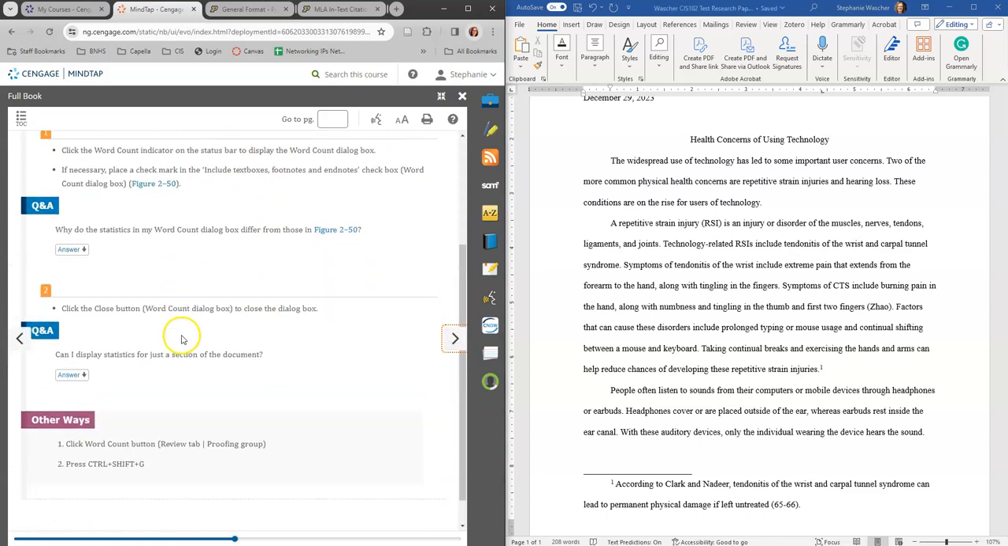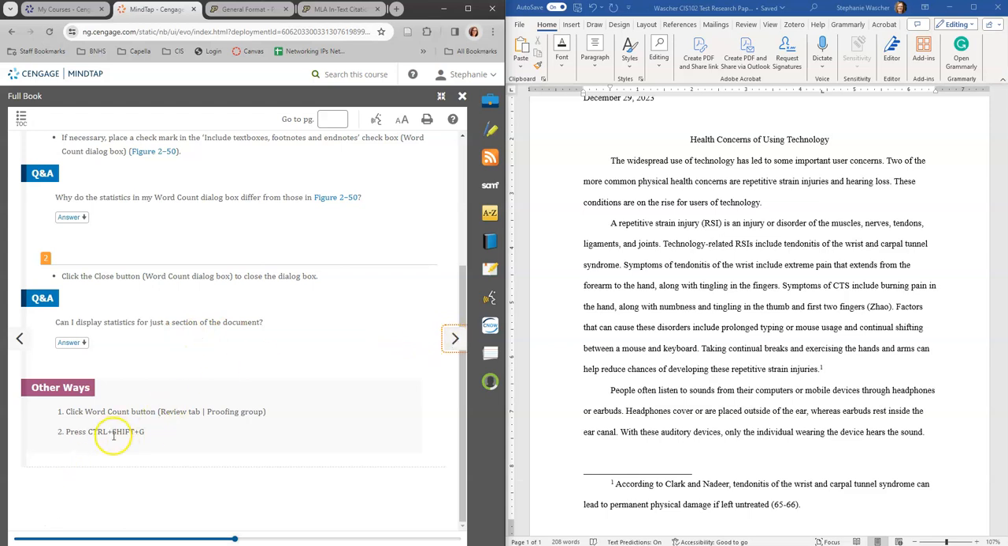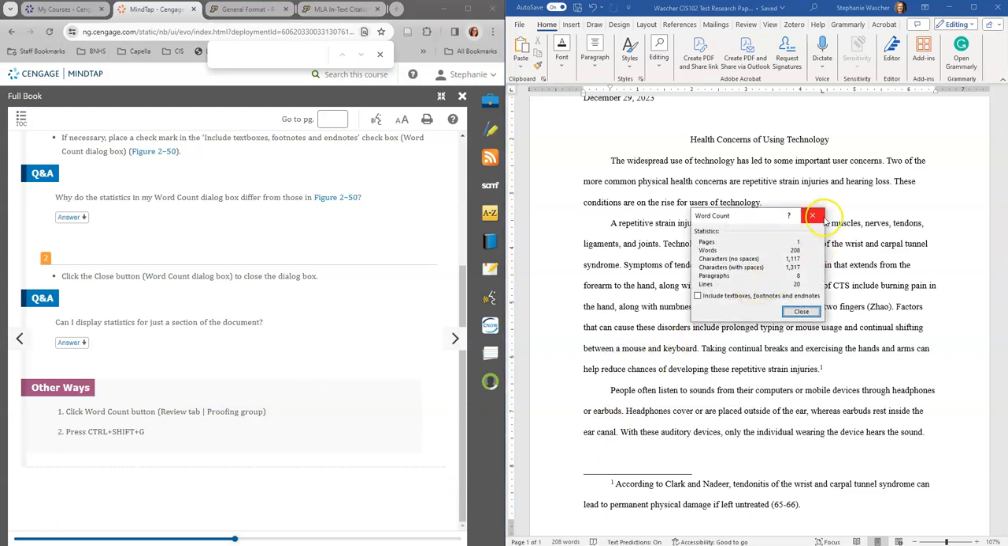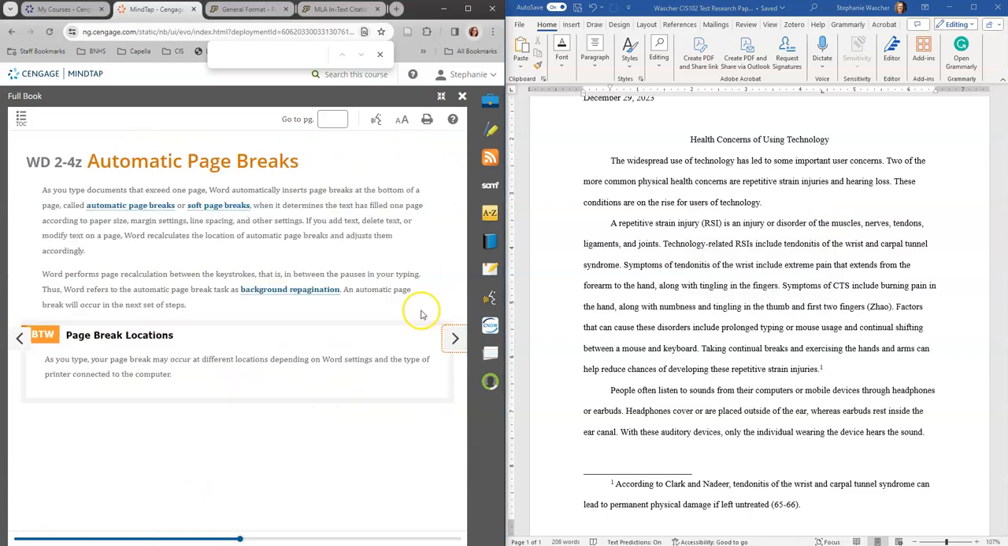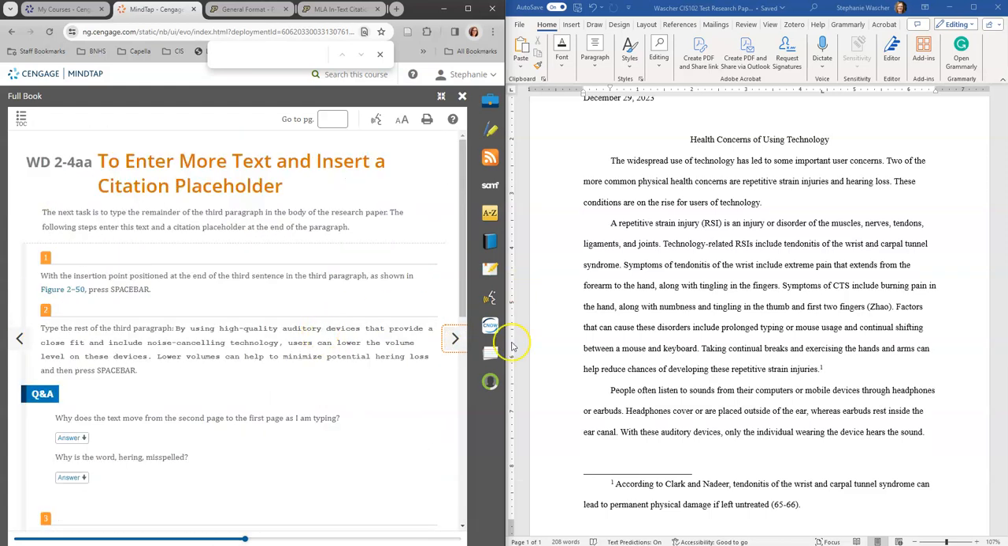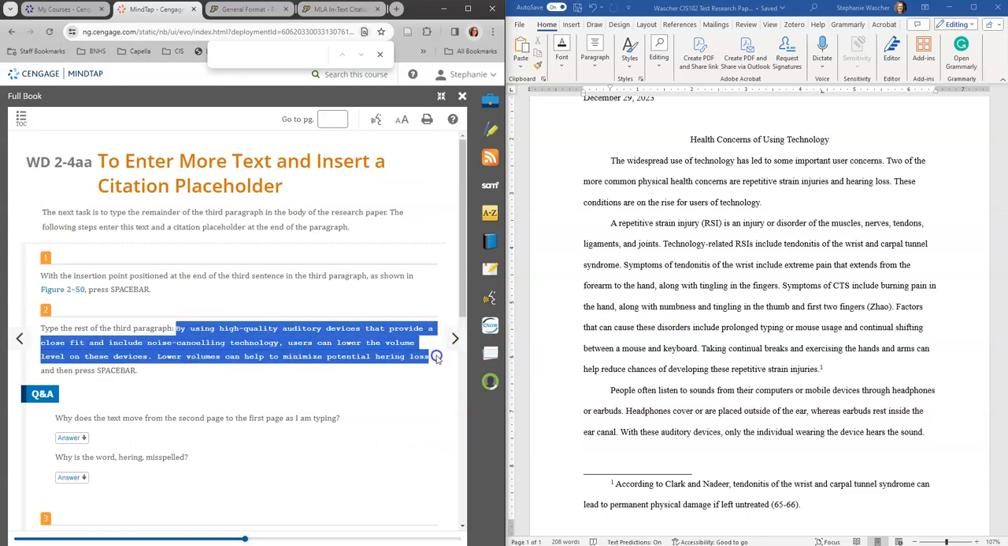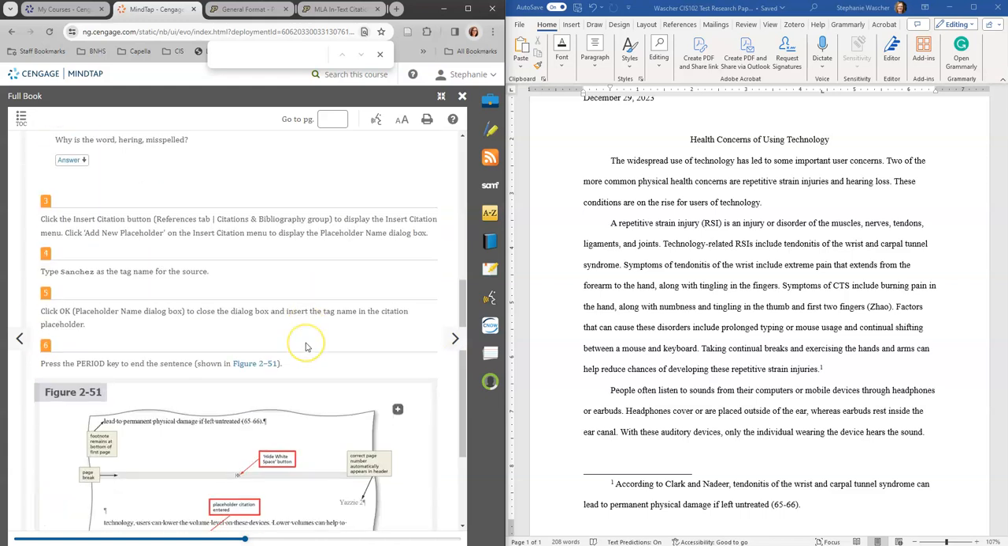So word count. Control-Shift-G, that's a good one to know, is word count. Here's word count. So those are the statistics. Automatic page break, this is something good to know. So if you want to add in a little page break in between, it's just control. The soft page break is when you just keep typing and it automatically breaks that page for you.